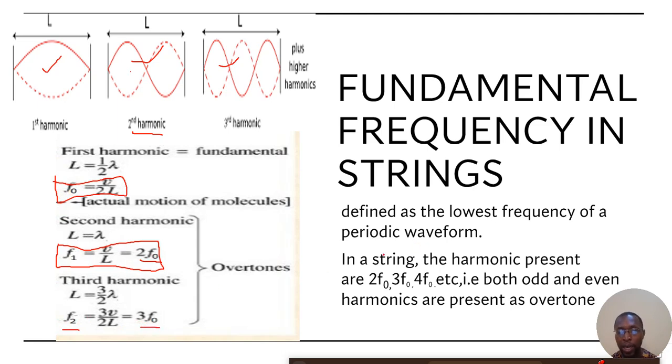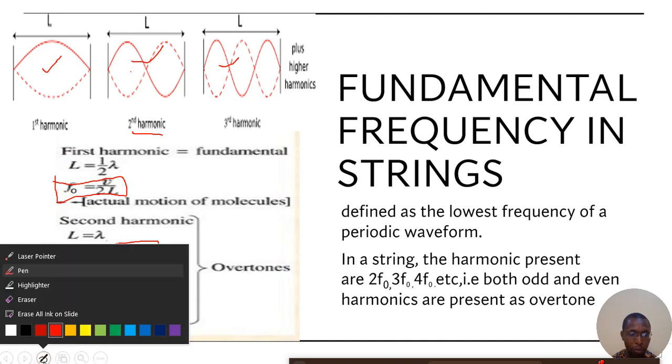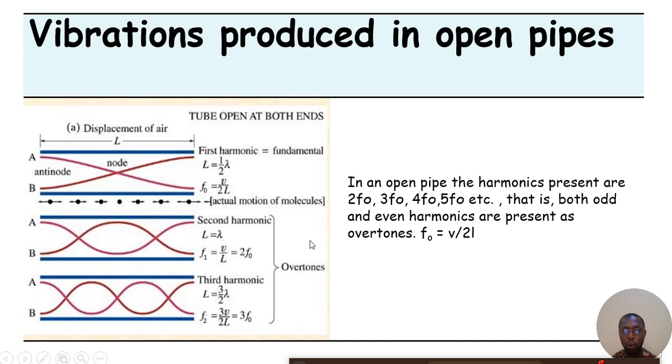And so we can say that in a string, the harmonics present are 2F0, 3F0, 4F0, and so on and so forth. In other words, both odd and even harmonics are present as overtones. So for vibration in a string, each of the harmonics can be odd or even numbers. The first harmonic is F0, the second harmonic is 2F0, the third harmonic is 3F0, and so on. It's very key that we know this.